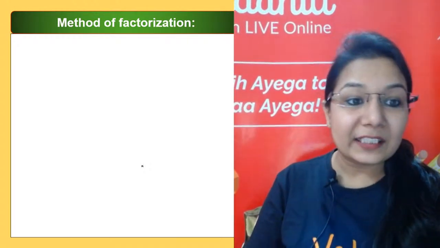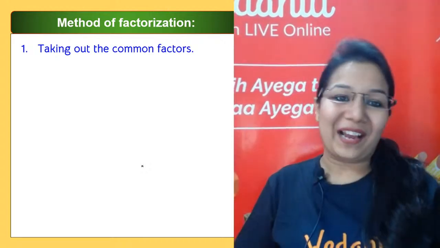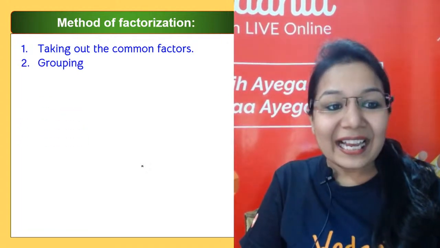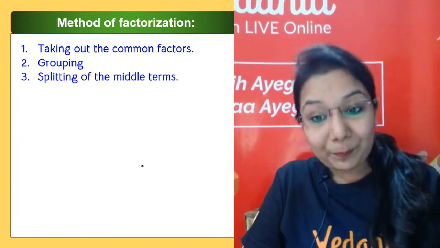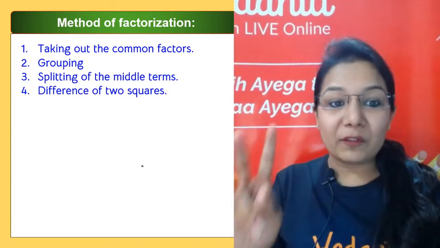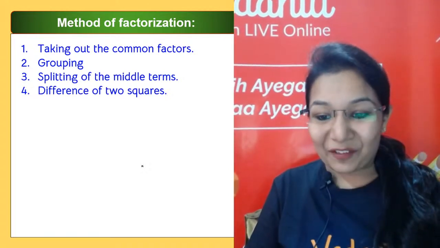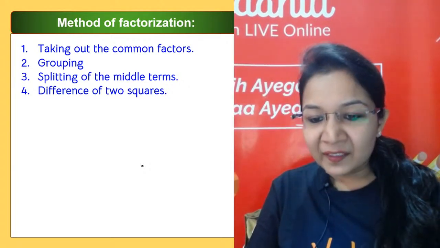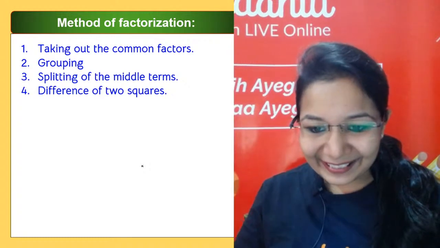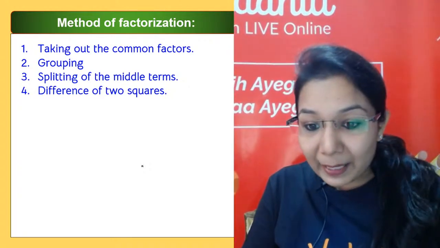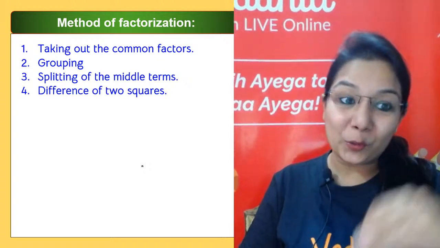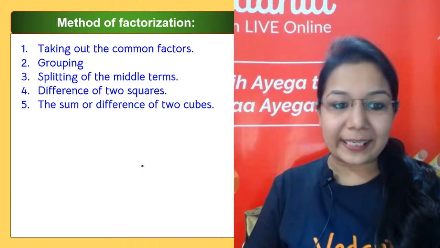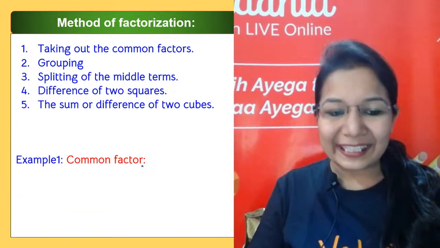So let's see the first one, that is taking out the common factors, because whatever method you use, our first step is taking out the common factors only. Then it's a grouping method or regrouping, splitting of the middle terms, and then you have difference of 2 squares. So these are the different methods which we are going to take up today. Yes, Prabha, it's actually identities. Prime factorization is used in all the methods when you have to take out the common factors. Chalo bachcho. Next is sum or difference of 2 cubes. Actually, all these are identities only.